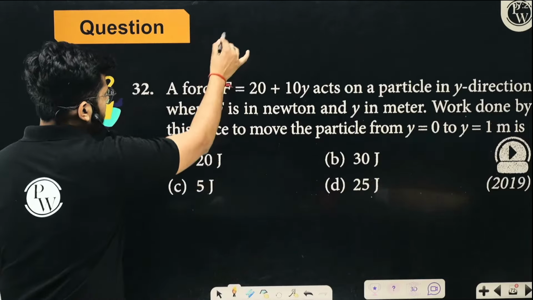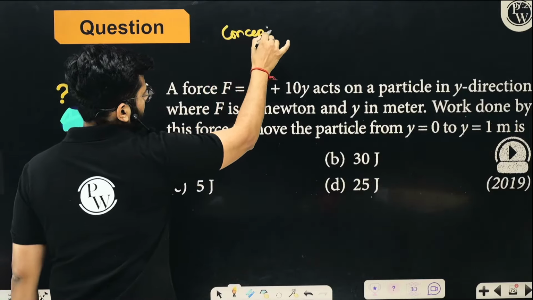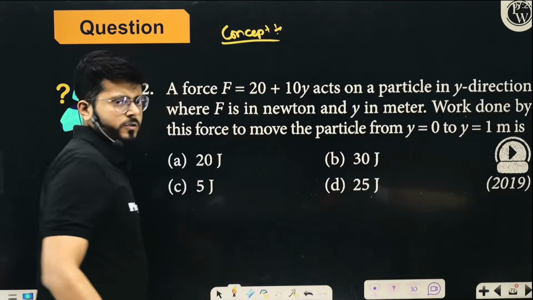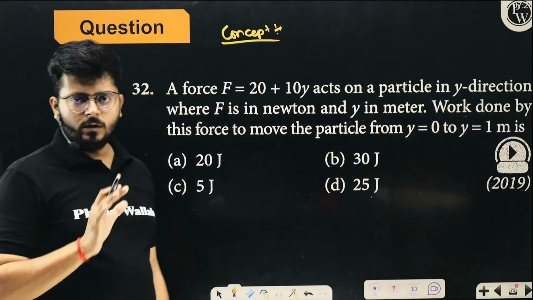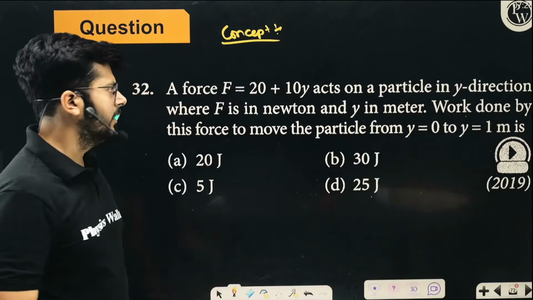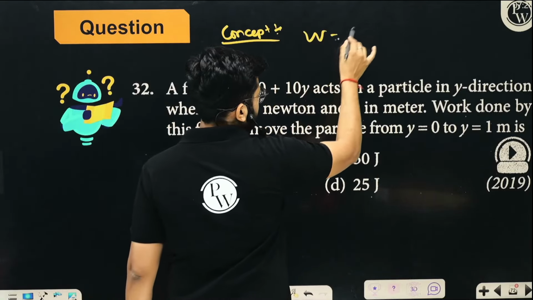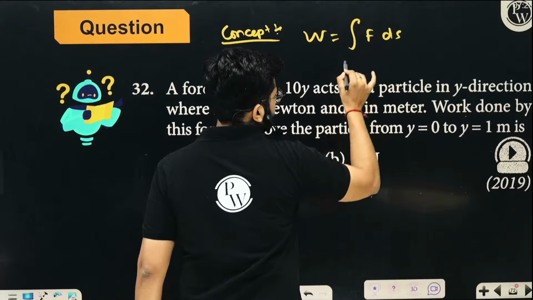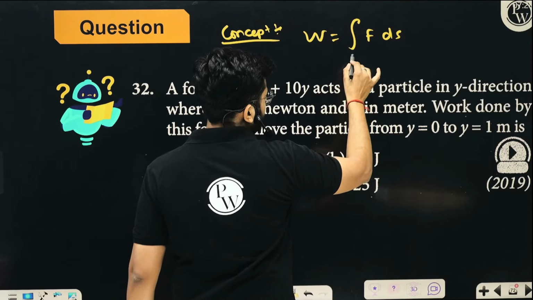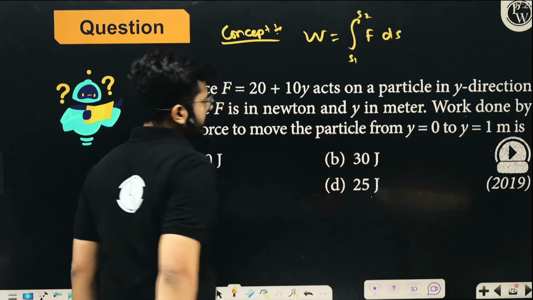So you know the concept is very clear. How to calculate the work done by variable force? You don't call it F dot d anymore. You don't call it Fd cos theta anymore. Work done by variable force is the integral of F ds, right? From original position S1 to final position S2, right?